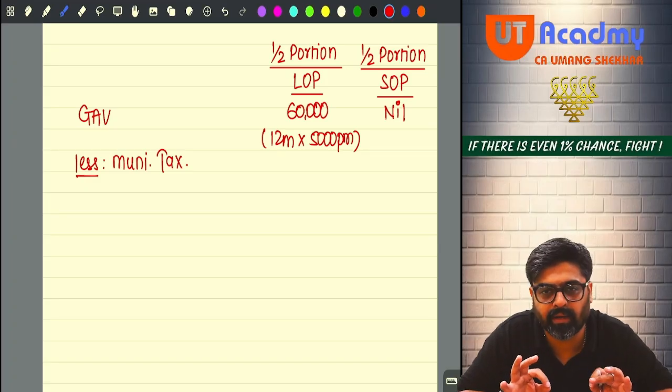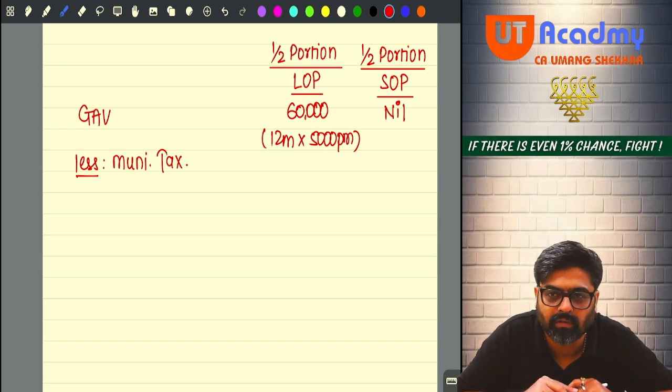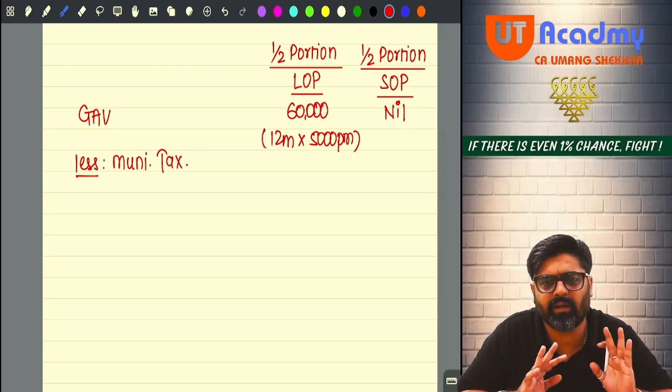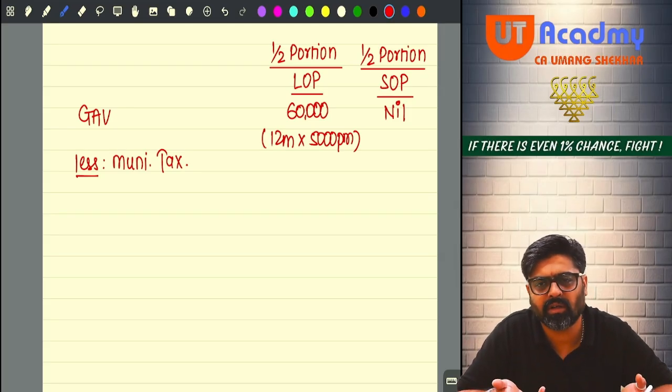Entire payment side of the question, if you check, receipt and payment account, payment side, you will not find municipal tax. Meaning, municipal tax, if any, whatever it was, was not paid in this year. So if it is not paid in this year, it will not be allowed as a deduction also.